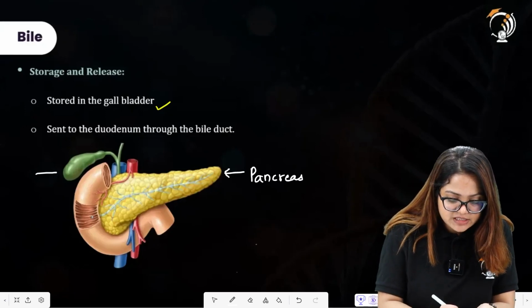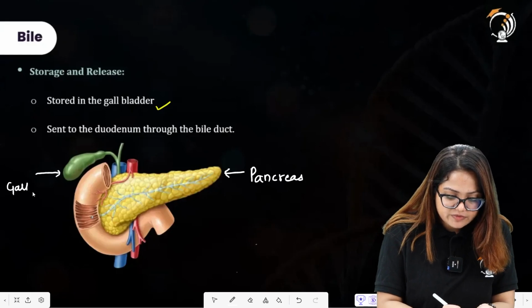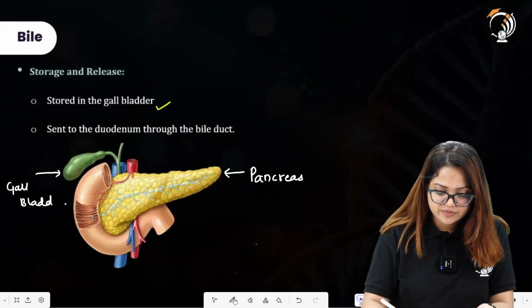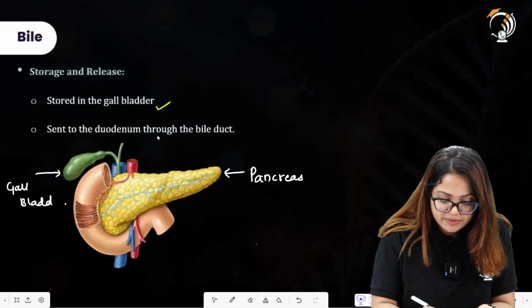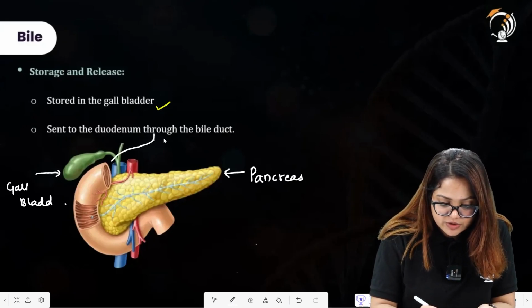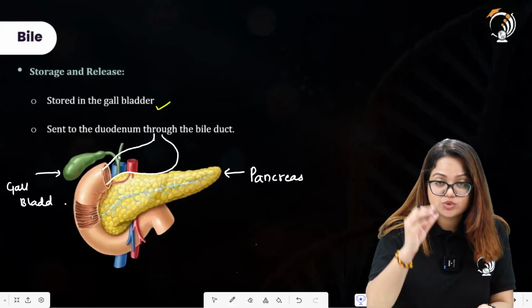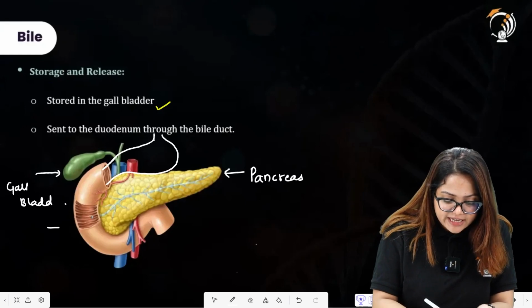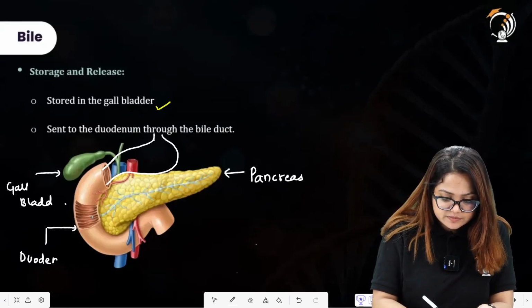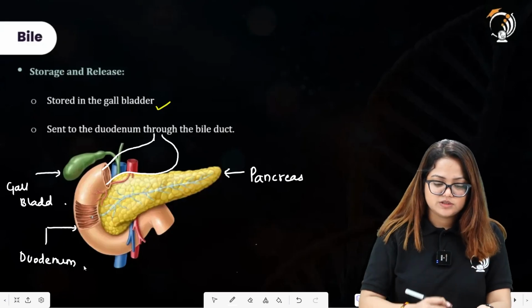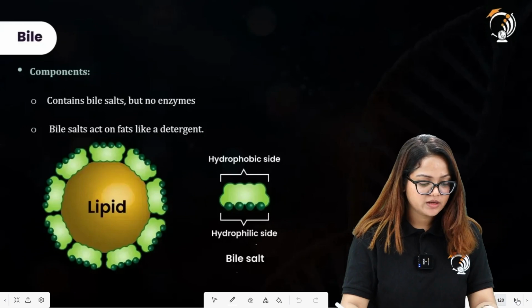Alright, here you can see that this is the gallbladder which is storing the bile. Now, there is supposed to be a region of stomach over here which connects to the first part of the small intestine. That means that this must be the duodenum. Alright, so this is about the structure over here.